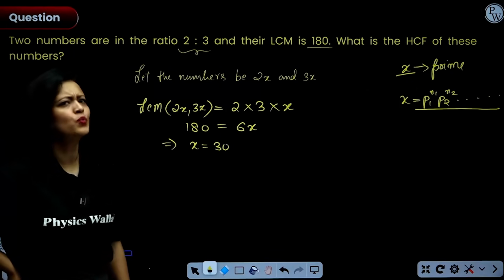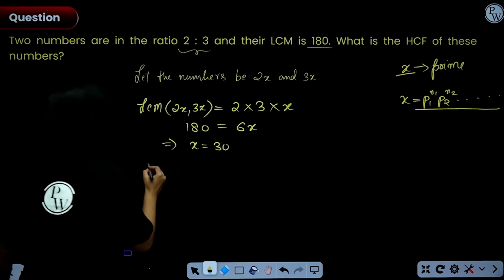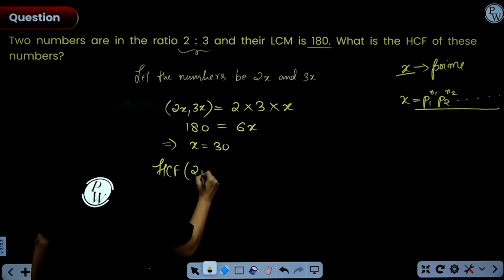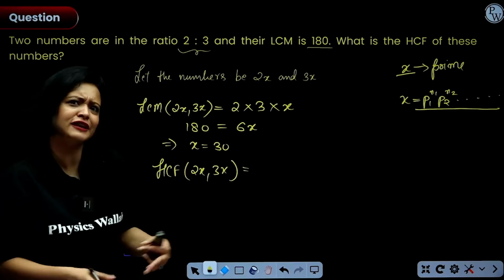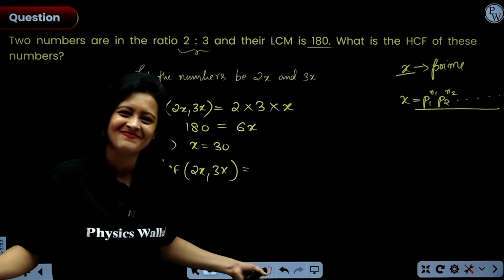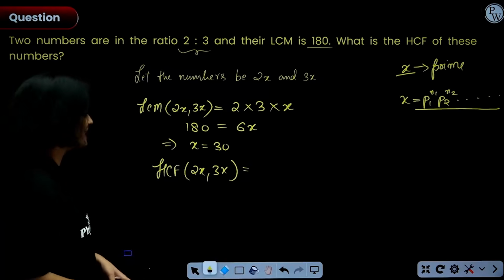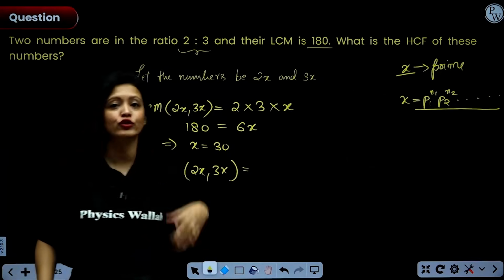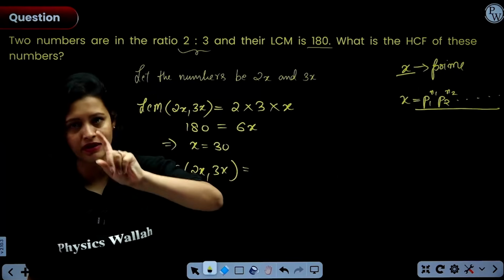Okay, but we have to find the HCF, right? So how would you find the HCF of both the numbers, everyone? Do you need to figure out both the numbers and then figure out the HCF? Yes? Or can you figure out HCF without finding out the numbers? Okay, again, basics. See everyone, what is HCF? When we are talking about 2x and 3x, the HCF would be the common primes raised to minimum power. Yes, that's right?